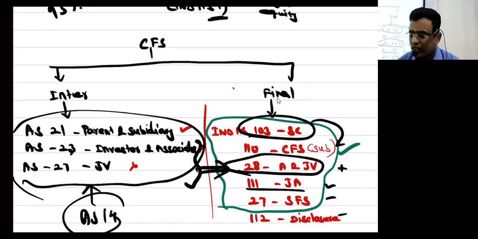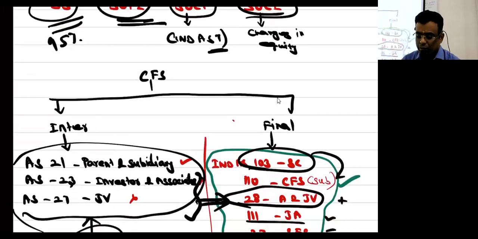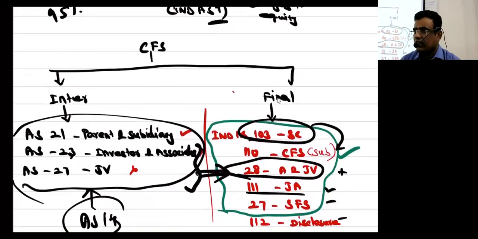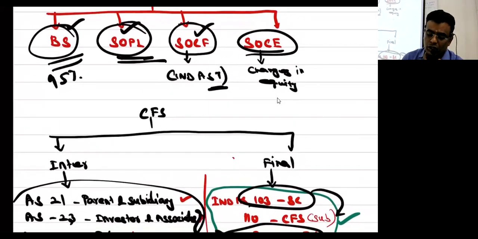Yes or no? Okay, now you will have some idea. Mainly we will be focusing on 110. Then maybe 5 to 10% of the time will be spent on associates and joint venture. Other areas are just theory and case studies. I hope it's clear. You want those six standards. Now, the consolidated balance sheet, consolidated statement of profit and loss account, statement of cash flow, and statement of changes in equity. Our main focus will be the balance sheet. I hope it's clear.